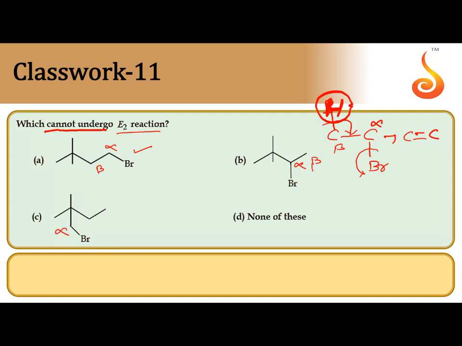Option C, if you take alpha carbon, beta carbon, at beta carbon, 2 methyl groups and 1 ethyl group are there. So there is no beta hydrogen. For beta elimination, beta hydrogen is compulsory. Since beta hydrogen is absent in option C, this cannot give E2 reaction. So the correct answer for us is C.